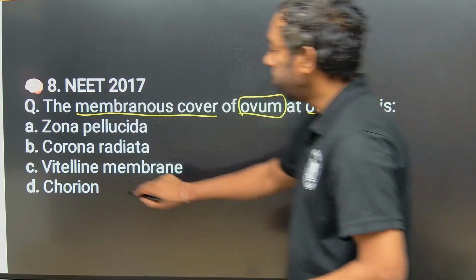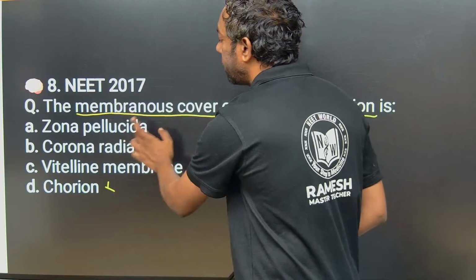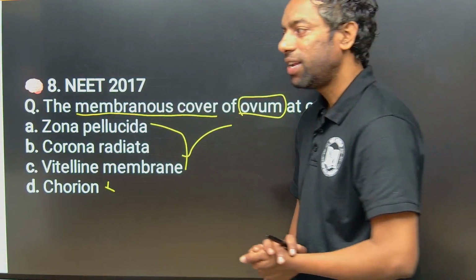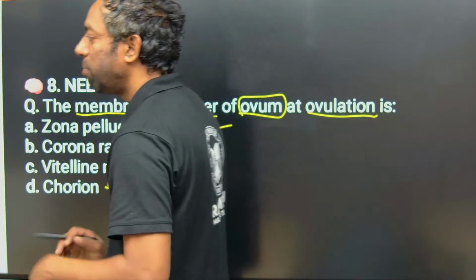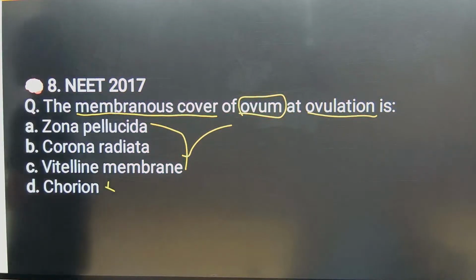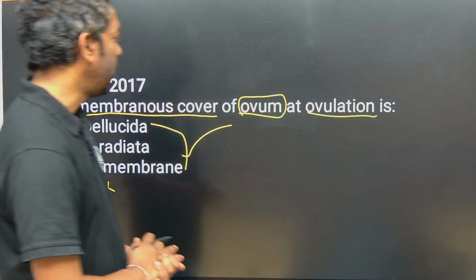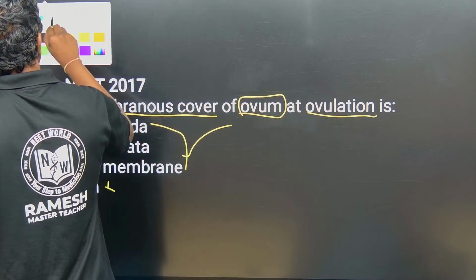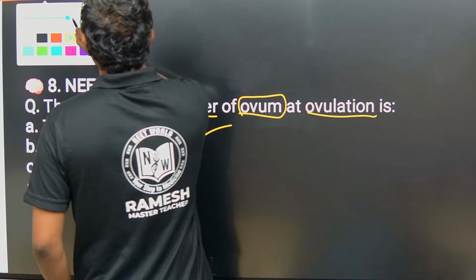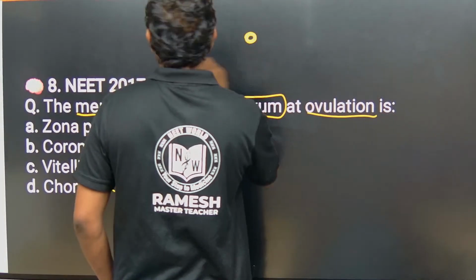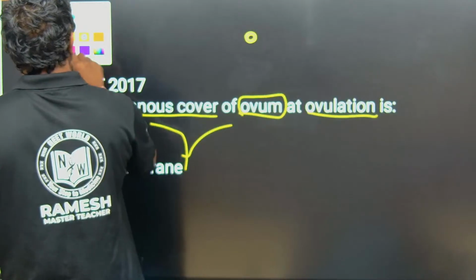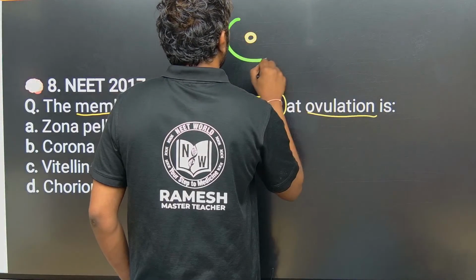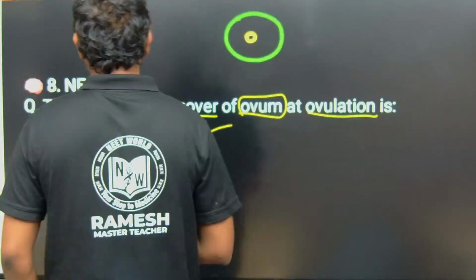These are the layers of the ova, the layers of the secondary follicle. But during ovulation, which layer is involved? This is the ova. This is the layer corona radiata.